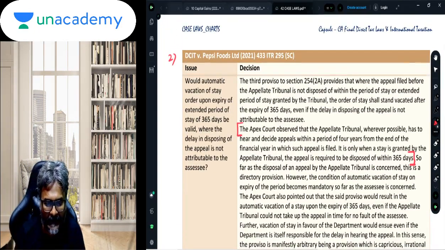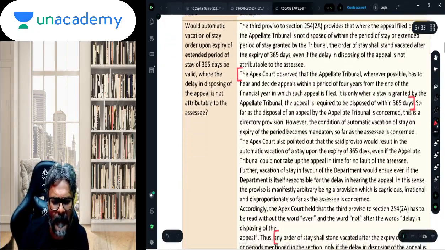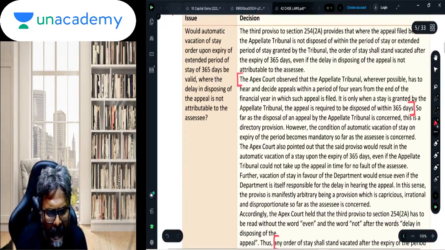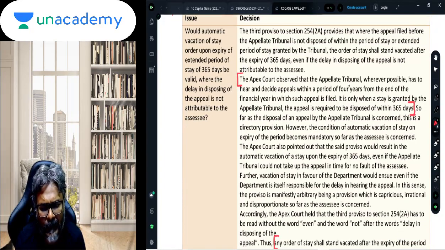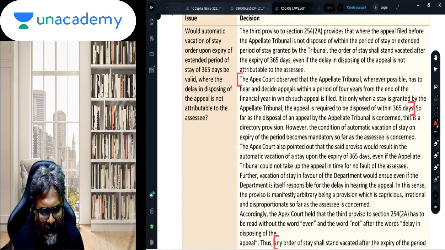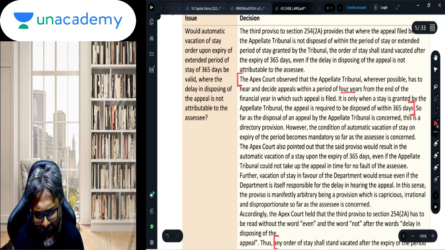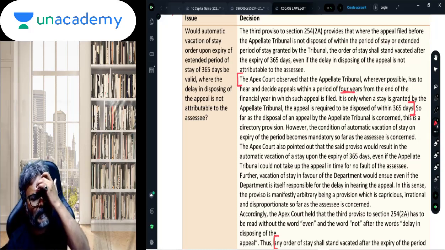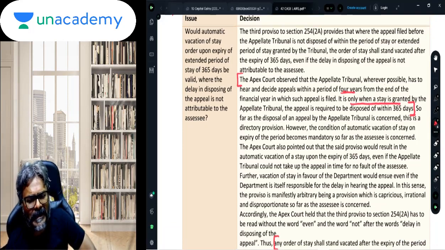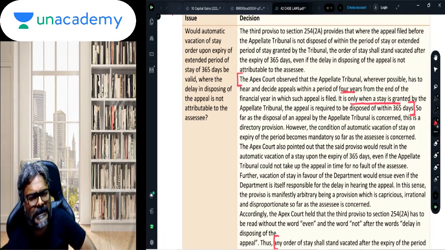In this context, let's have a look, and I will make you read only the relevant portion of Pepsi Foods Limited. The apex court observed that the appellate tribunal, wherever possible, has to hear and decide the appeal within 4 years. So we all know 4 years, from the end of the financial year in which the appeal is filed. It is only when a stay is granted by the appellate tribunal that the appeal is required to be disposed of within 365 days. That's it.